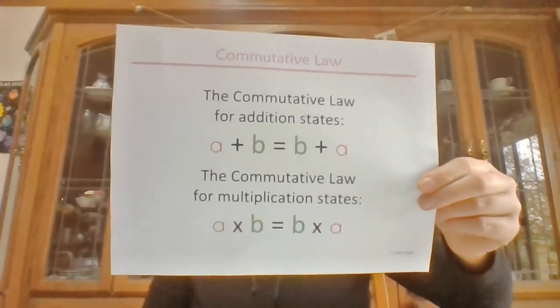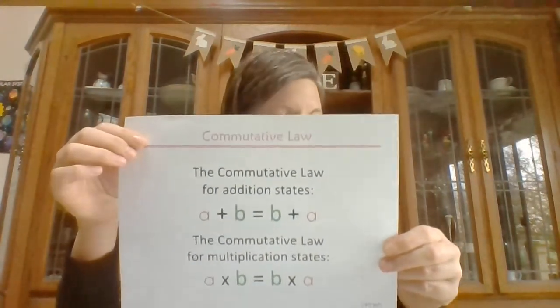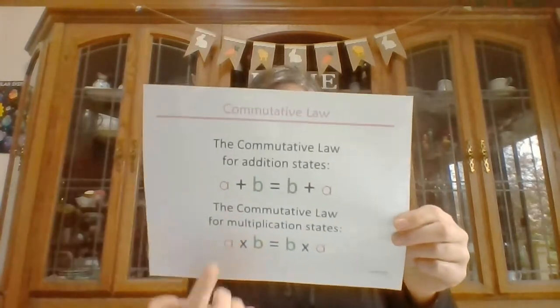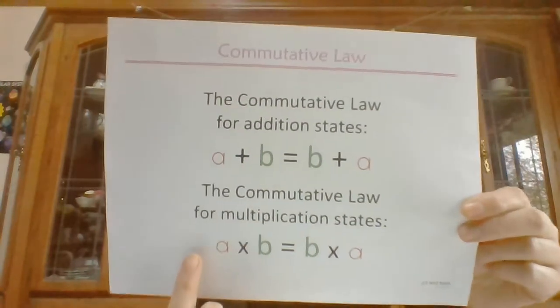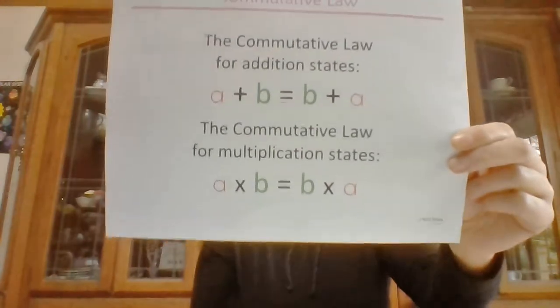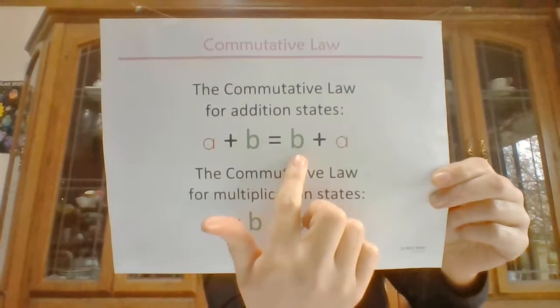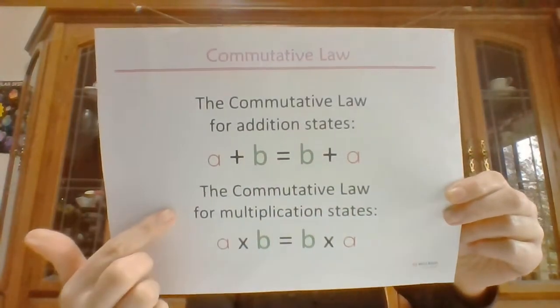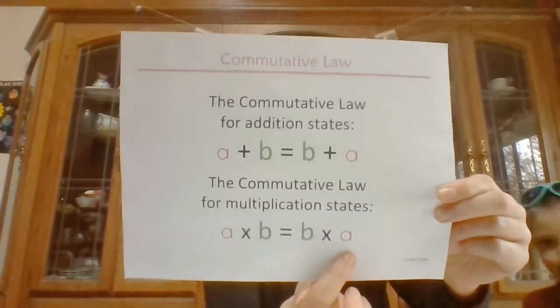Okay? So I have a song. The song goes like this. The commutative law for addition states that A plus B equals B plus A. The commutative law for multiplication states that A times B equals B times A. Again, the commutative law for addition states that A plus B equals B plus A. The commutative law for multiplication states that A times B equals B times A. Good job, guys.